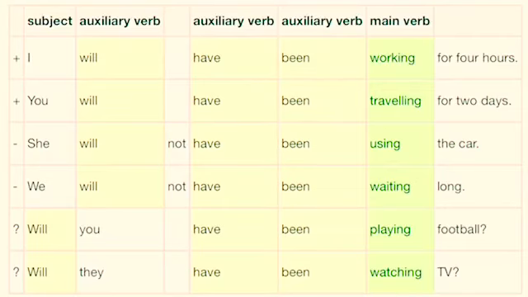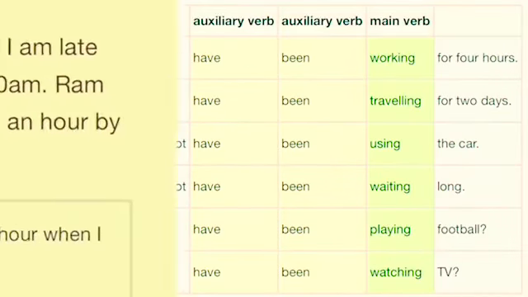Next, in case of question sentence, you need to exchange will and the subject. So, will you have been playing football? Question mark. Next, will they have been watching TV?